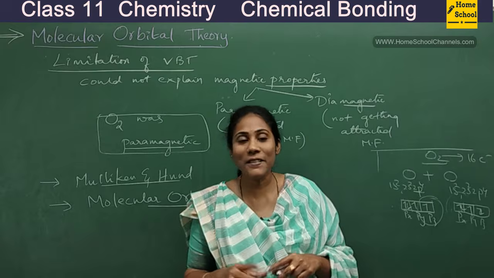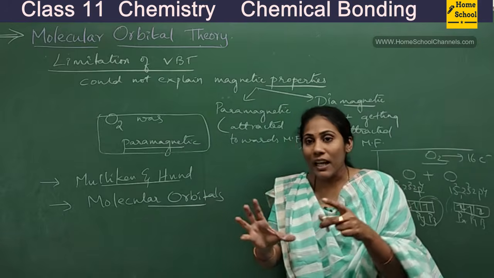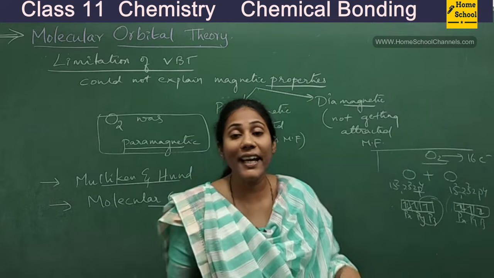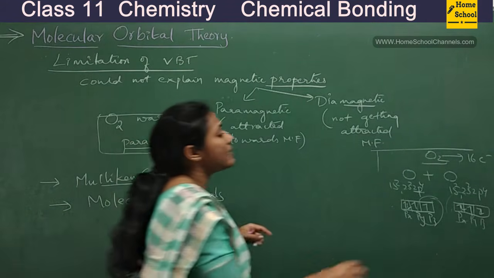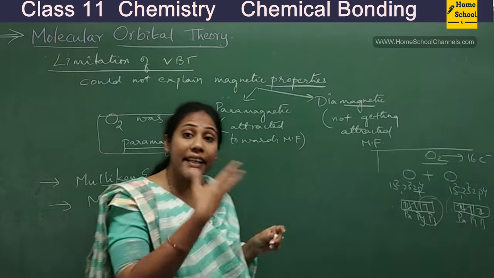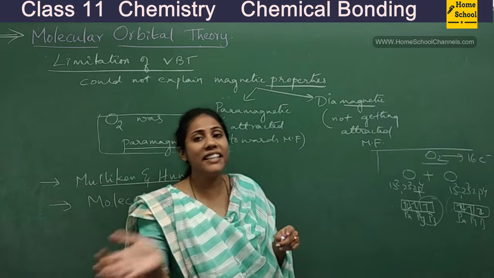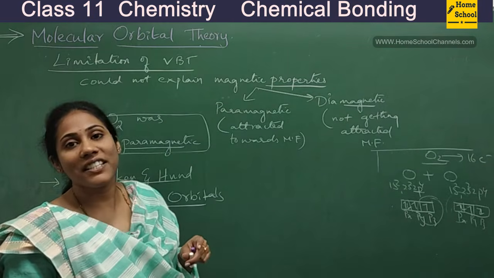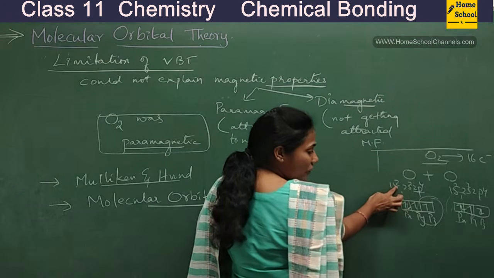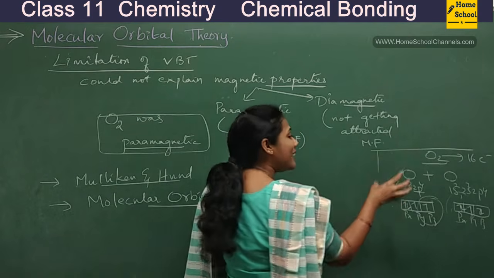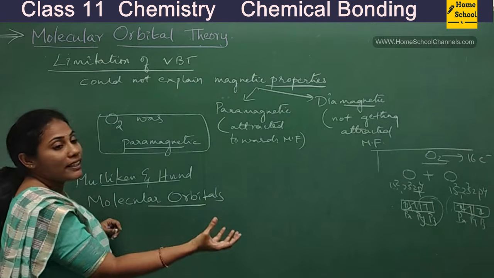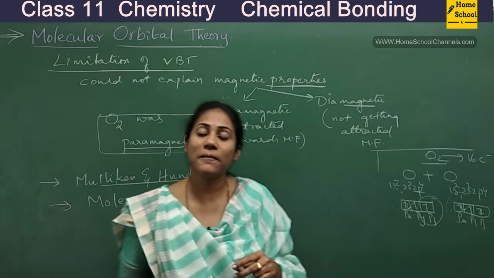So very important, guys. Molecular orbitals are very new orbitals that were introduced in the theory, and it is in these molecular orbitals that the electrons get redistributed, rearranged once again, in the increasing order of their energies. Like electrons were arranged in the increasing order of the energies of atomic orbitals, like that, electrons now get rearranged in the increasing order of molecular orbital energies.